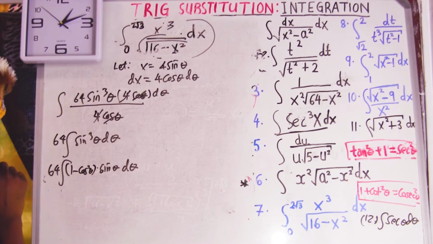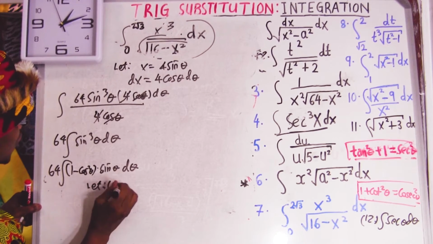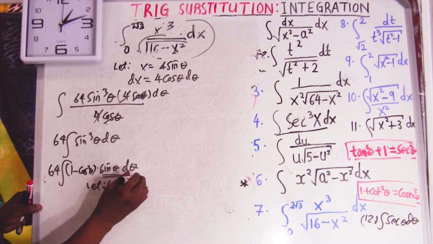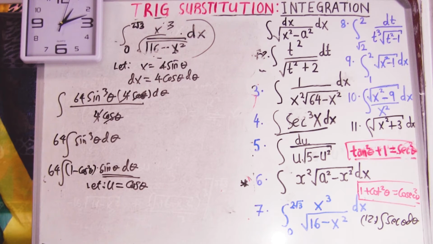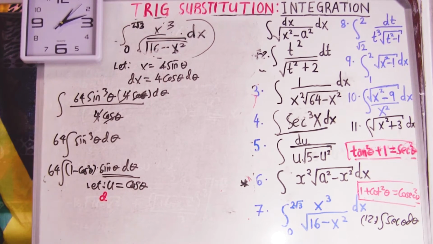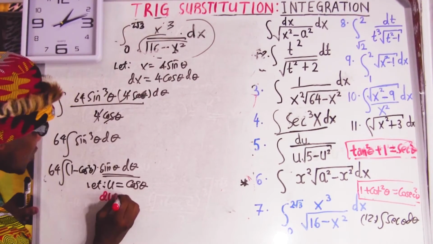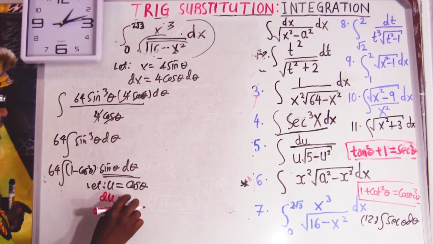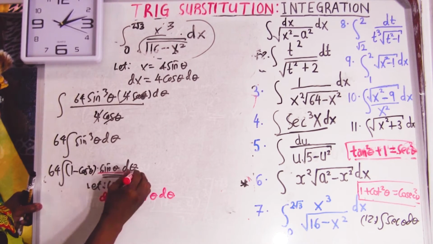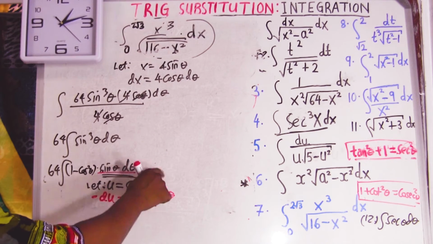Okay, and then I'll say let u equal to cos, because I know if I differentiate, it's going to give me this by normal substitution. When you differentiate, this is going to be du. Let me see if it does show there on the screen. Oh yes, it does. When you differentiate, it's going to give you du equal to, when you differentiate cos, negative sine theta d theta, which is this. But the problem is you take the negative to this side, because it's sine theta d theta.